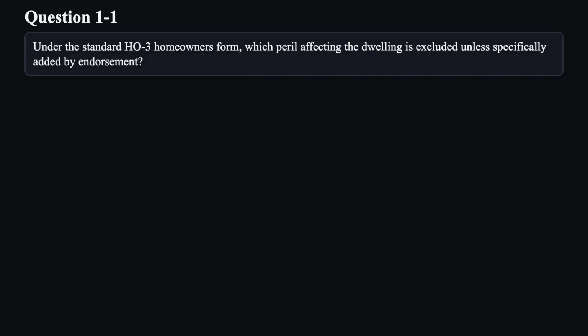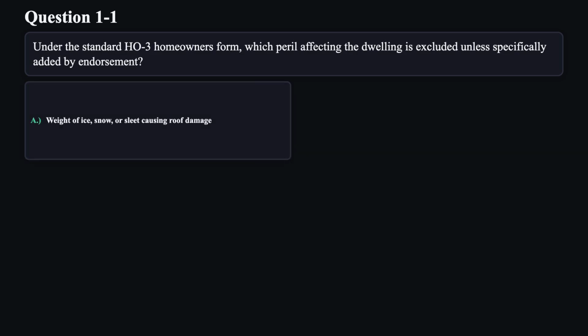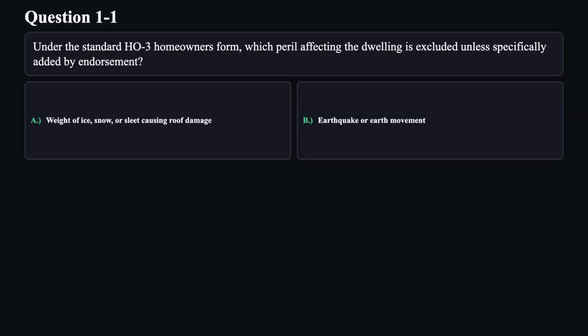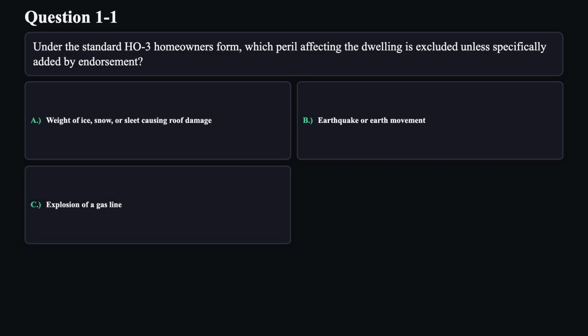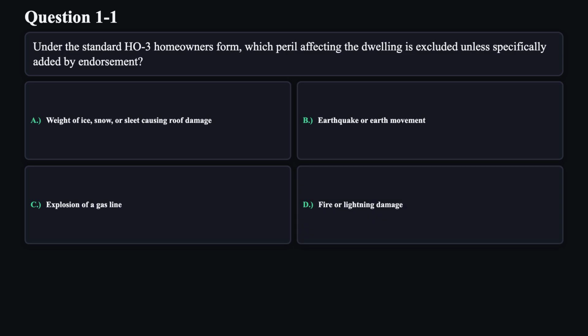Let's get started. Question 1. Under the standard H03 homeowners form, which peril affecting the dwelling is excluded unless specifically added by endorsement? A. Weight of ice, snow, or sleet causing roof damage. B. Earthquake or earth movement. C. Explosion of a gas line. D. Fire or lightning damage.